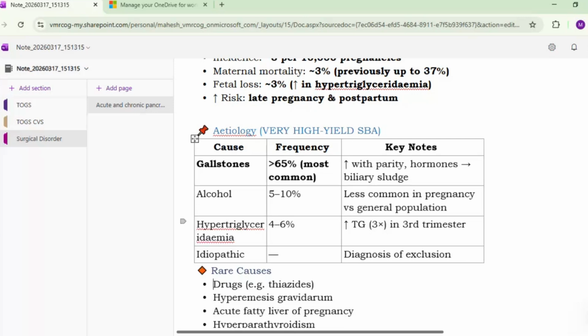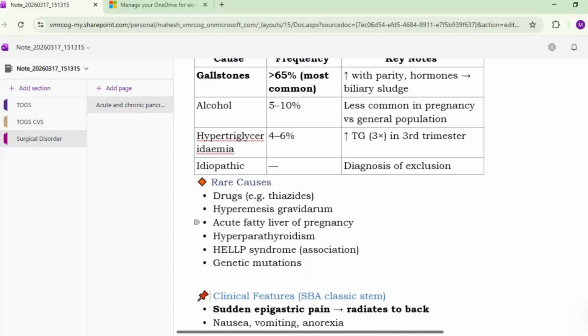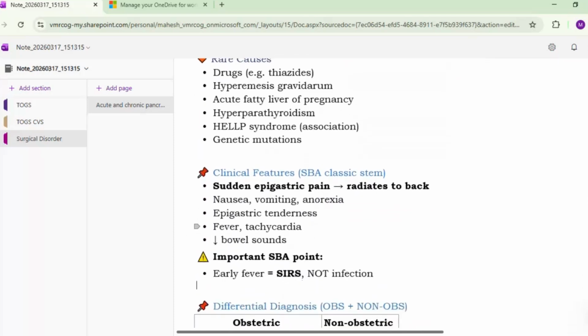Hypertriglyceridemia is seen in around 4 to 6% of cases, especially in the third trimester. Triglyceride levels are increased 3 times. Idiopathic is the diagnosis of exclusion. Here, the etiology they can ask you in SBA. This is a recall question. Then rare causes like drugs, hyperemesis gravidarum, acute fatty liver of pregnancy, hyperparathyroidism, HELLP syndrome, and genetic mutations. These are rare causes. Okay.